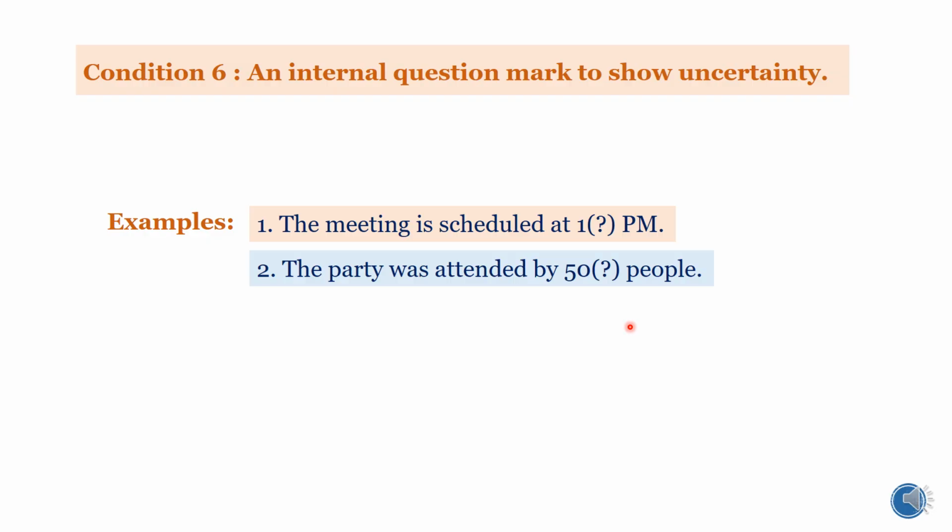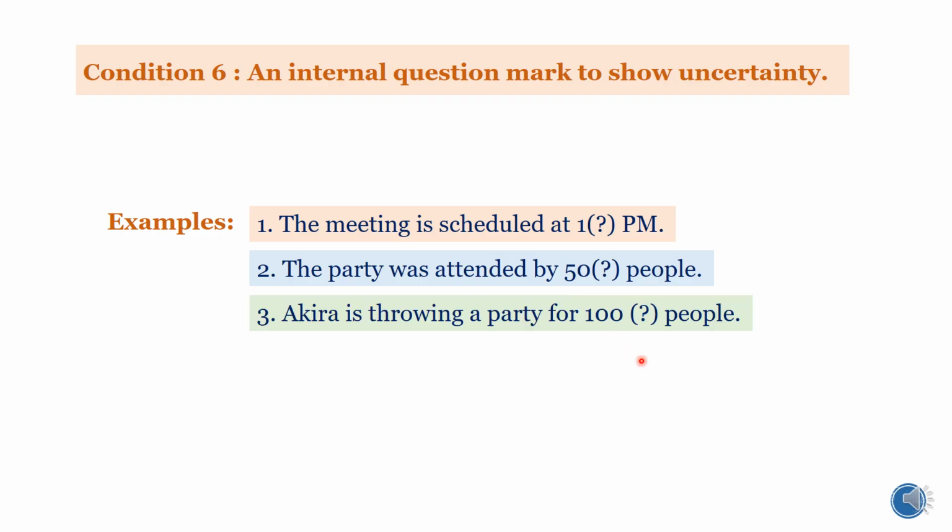Next example, the party was attended by 50 (?) people. Again after 50, you are placing an internal question mark inside the brackets. This indicates that you're not sure whether the party was attended by 50 people, more than 50 people, or less than 50 people.